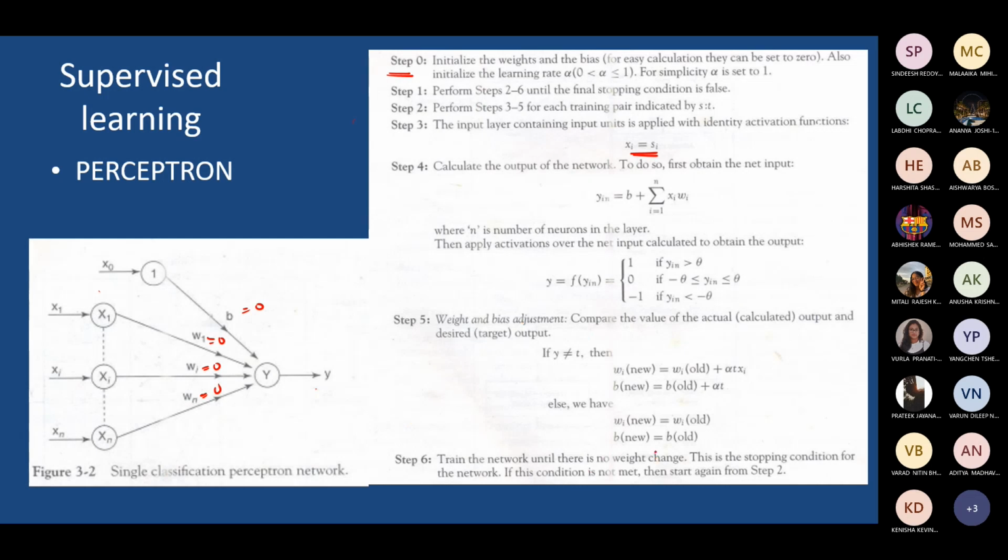So train the network until no weight change or y is equal to t condition comes. Here in step 6 they have written that they are checking weight change as a testing condition. Either you can check this or this, both are possible, both are one and the same. If there is no weight change, then, like the earlier condition, they train the network until there is no error, like the y is equal to t condition appears.